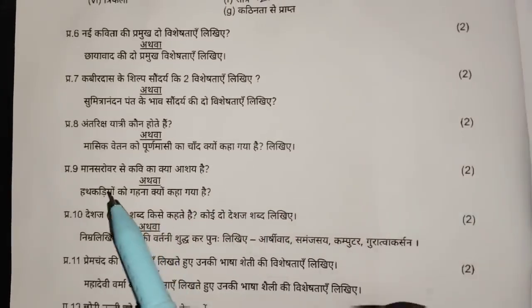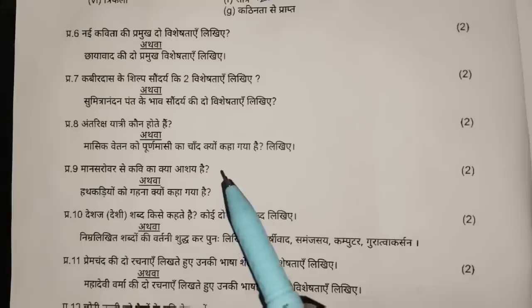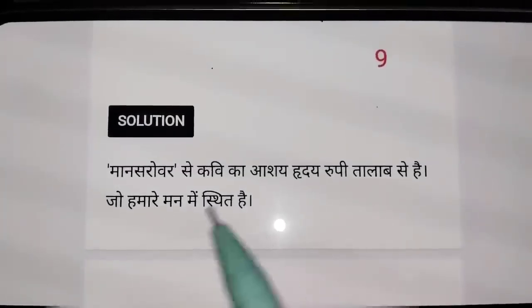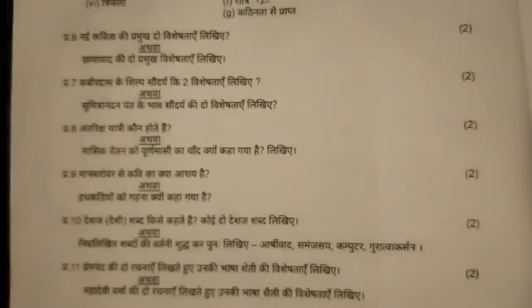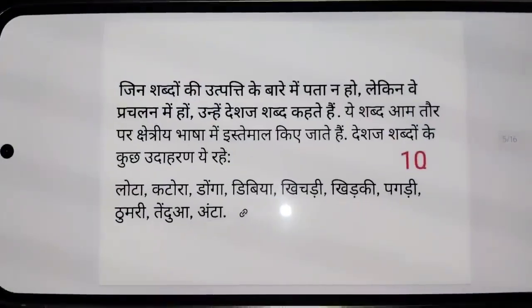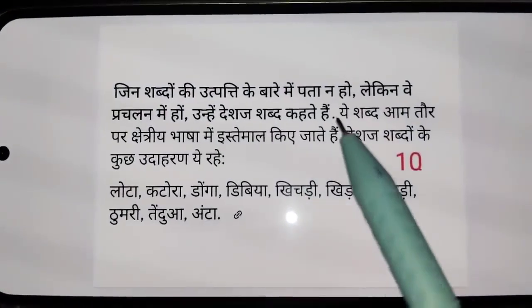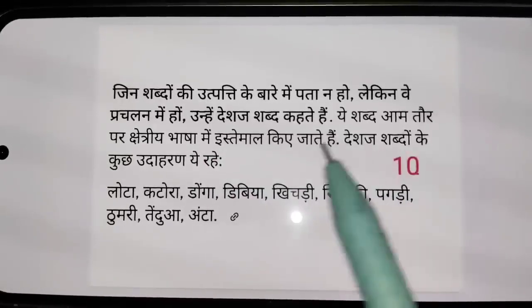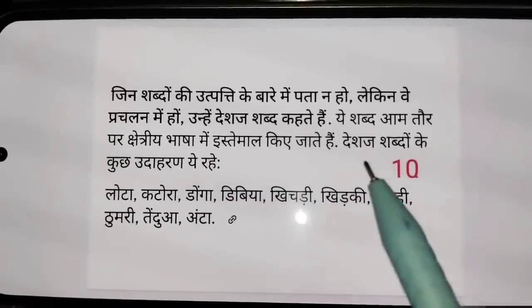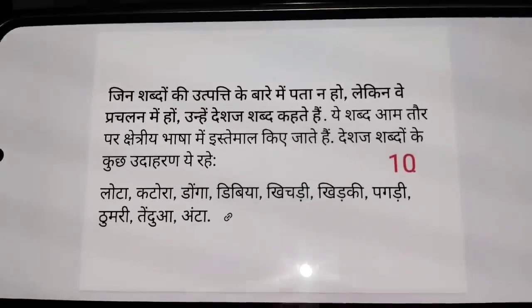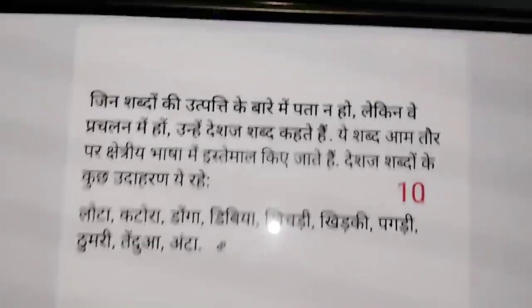Then comes your 9th. What does Kabir Das mean by Manasarovar? What does the poet mean? Okay, so here by Manasarovar the poet means the pond in the form of heart which is situated in our mind. And then, why is it called handcuffs yoga? So you can see here that the words whose origin is not known but they are in use are called Desi words. These words are usually used in regional language. Here are some examples for Desi words. You have to remember the examples also. Okay, your 10th question is answered.